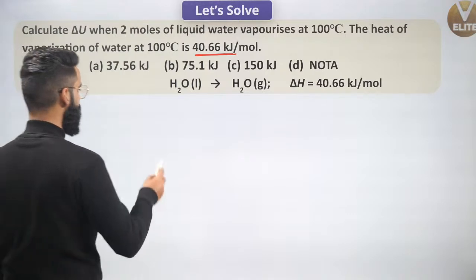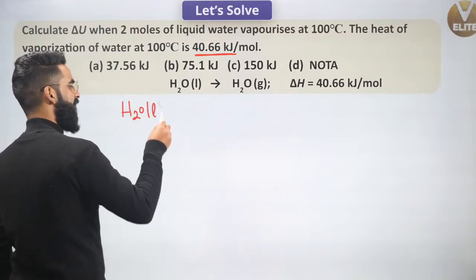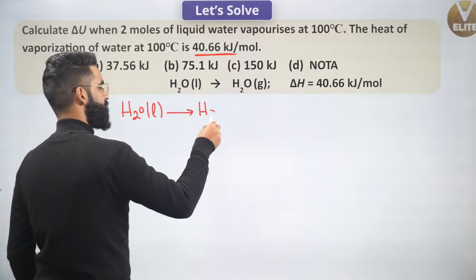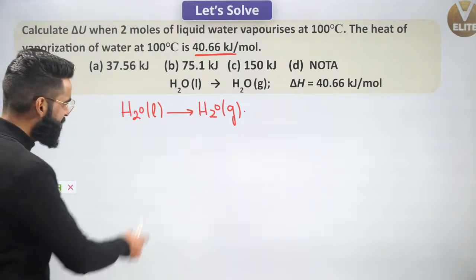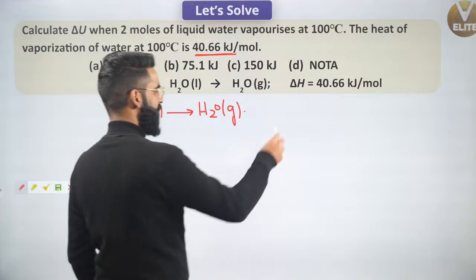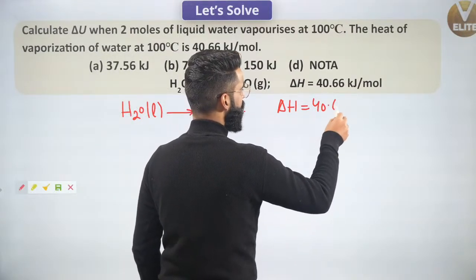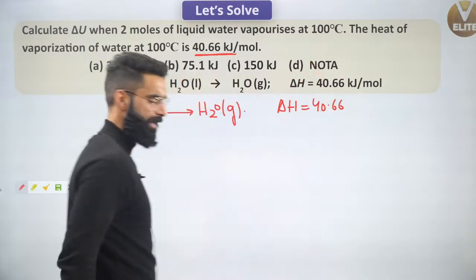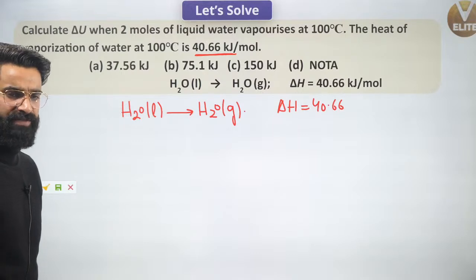Understand. First of all, this is going to be H2O liquid and I'm vaporizing it to H2O gas. People, is this a balanced chemical equation? Yes, this is a balanced chemical equation. For this balanced chemical equation, what is the value of delta H which is given to us? Delta H is given to us as 40.66 kilojoules per mole. This is something which is given to me. What am I supposed to calculate? I'm supposed to calculate the value of delta U.